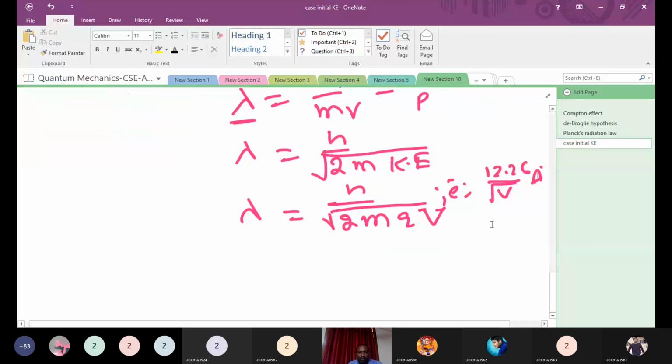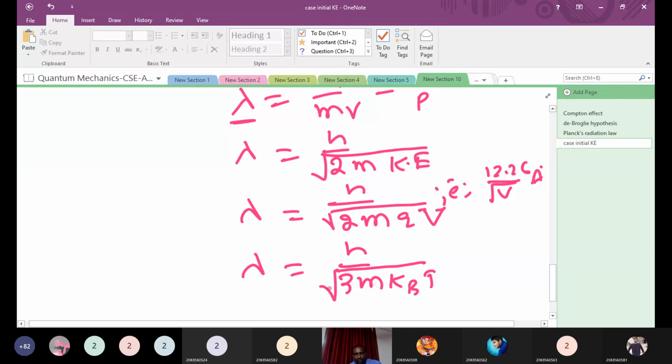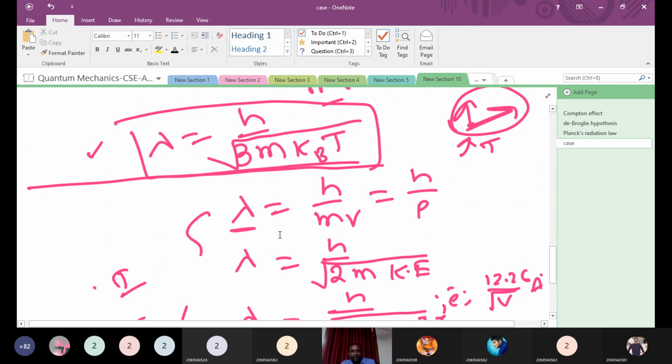And the third one is in terms of temperature: h by the square root of 3m kT. Here I have written kB, which is the Boltzmann constant. This we have derived in this class. This is case 1, case 2, and this is case 3. Just go through these expressions. It is very easy; you just have to write the kinetic energy in terms of lambda.